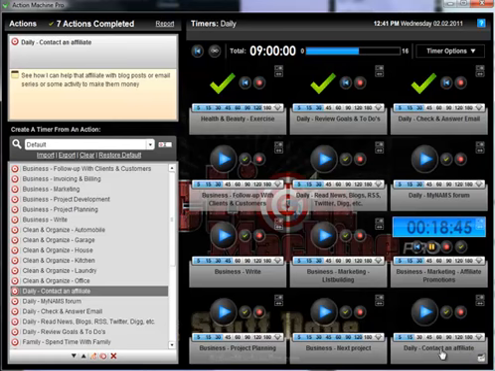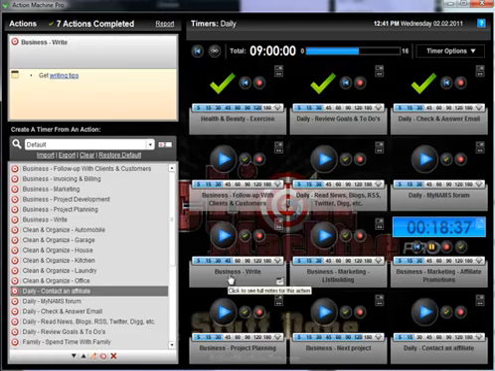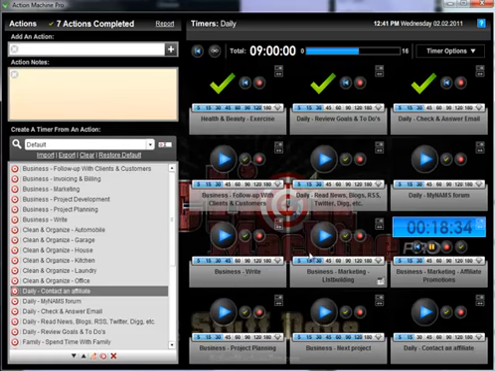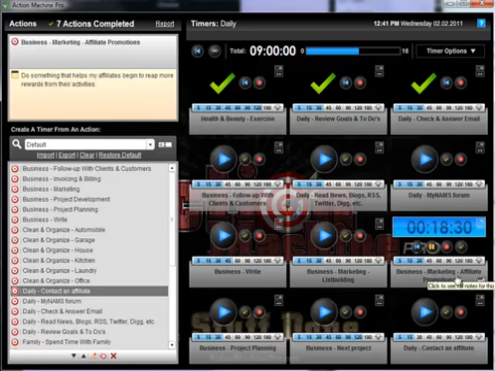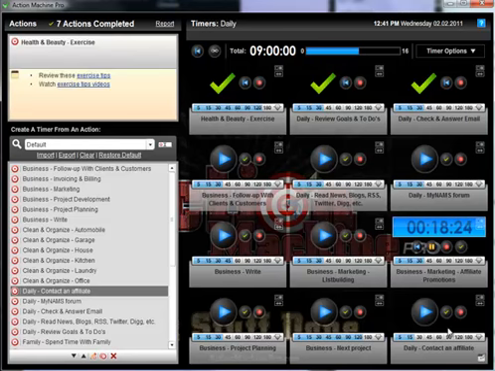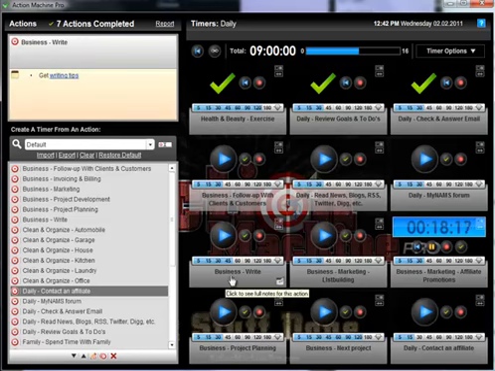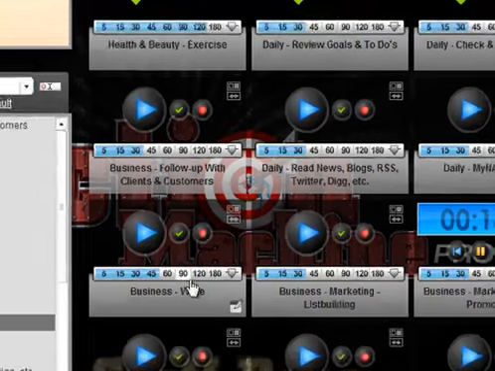Now if I wanted to move this around, for example, let's say I wanted to move my promotions to the front of the business, so that I get all of my activities done up here, and then I start right into the working, and the first thing I want to do is create my daily promotion. So what I would do is click over here, and the other thing you have to know is that you can only go down with these. You can't go up. If I clicked on this to move it over, it doesn't work so well that way. It moves, but it doesn't move where you want it to move.